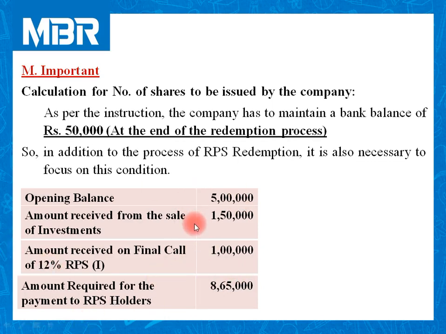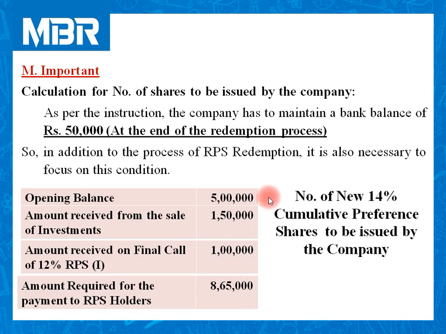So the first, second and third items are on the receipt side, or you can say amount received by the company. And 8,65,000 is the amount payable to RPS holders.